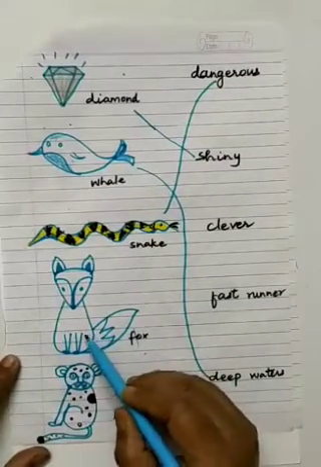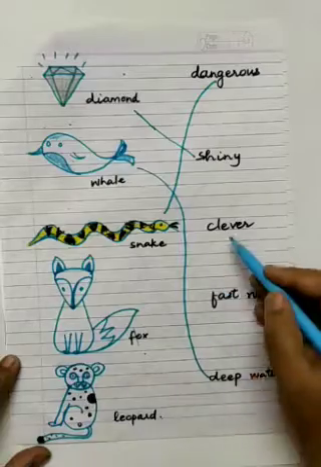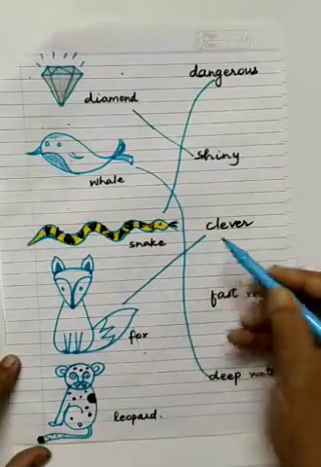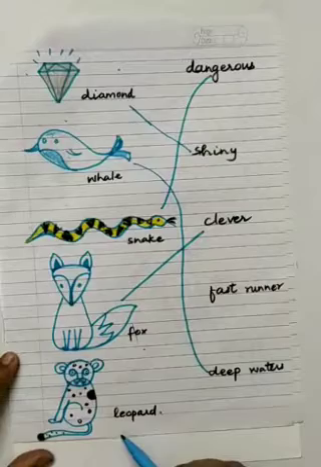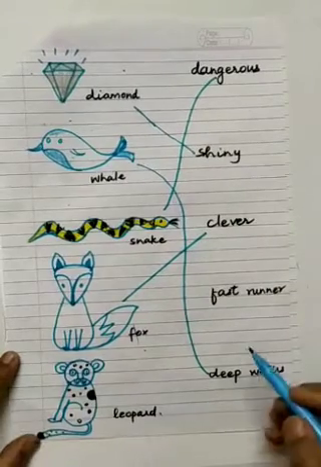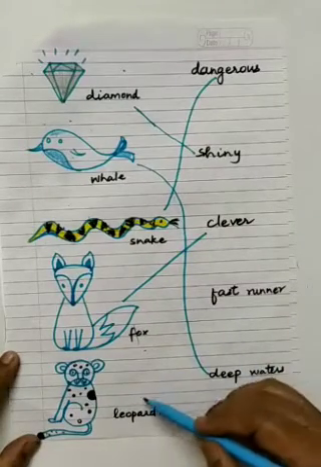That is also like you are describing that animal. Now your fox. How is a fox? Clever. Clever fox. And your leopard. Don't laugh at my drawing. Fast runner.